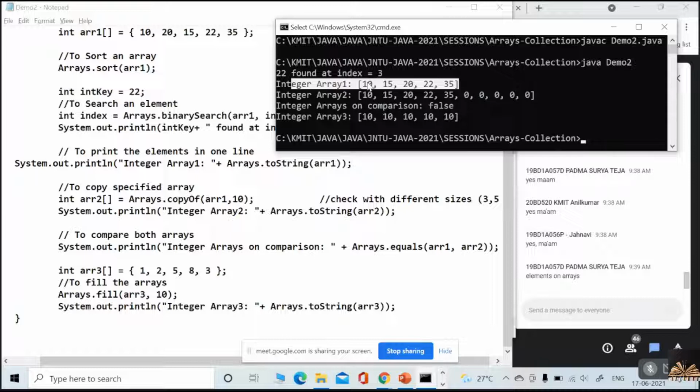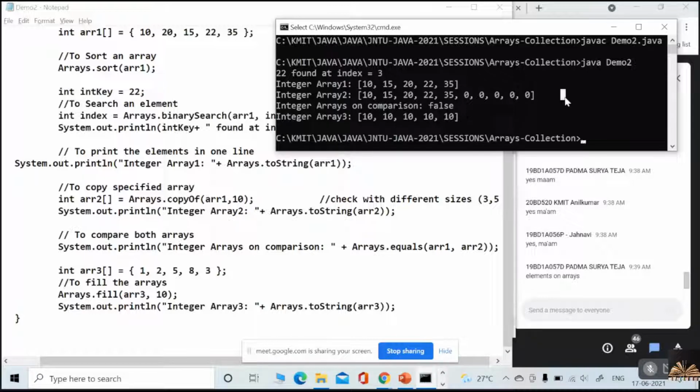Only 5 elements. So the remaining will be filled with 0. Okay, understood now? So now if I want to compare these two with equals of array 1 with array 2, are they equal right now? No, they are not equal, so it returns false.